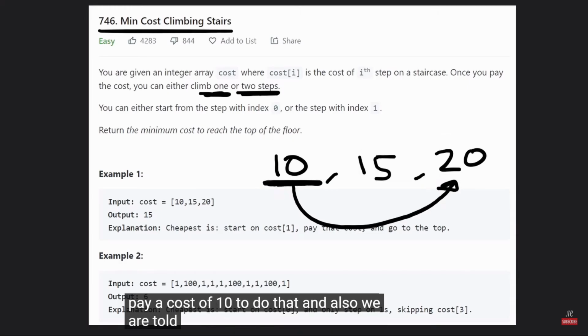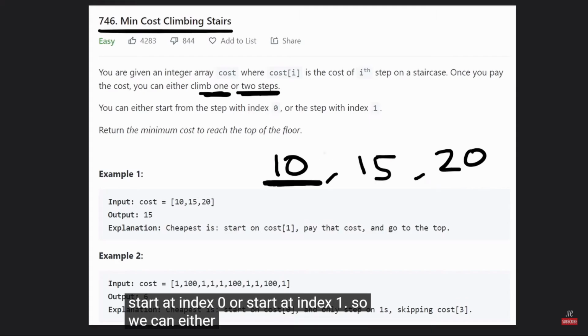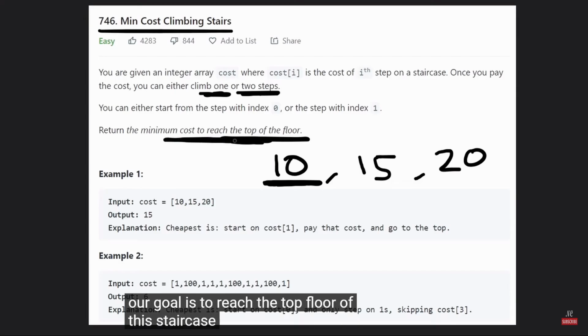And also, we are told that we can actually either start at index 0 or start at index 1. So we can either start from this position or we can start from this position. And our goal is to reach the top floor of this staircase.